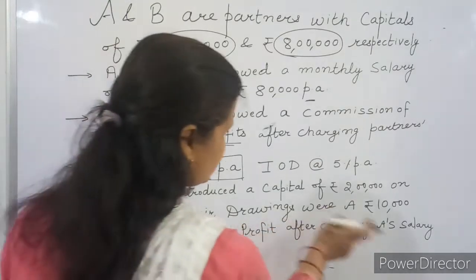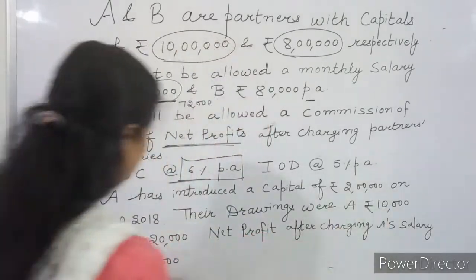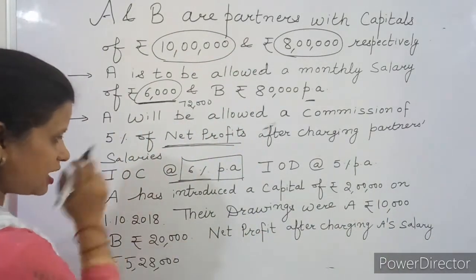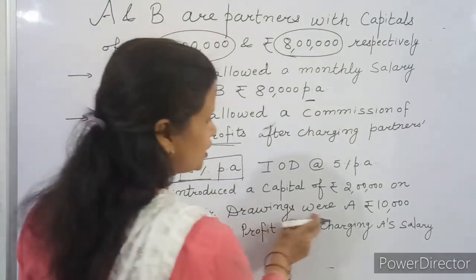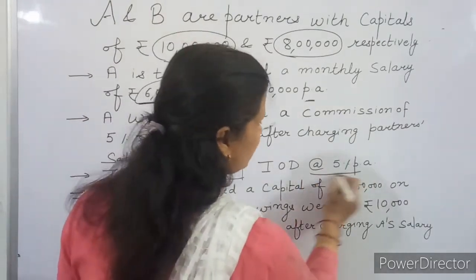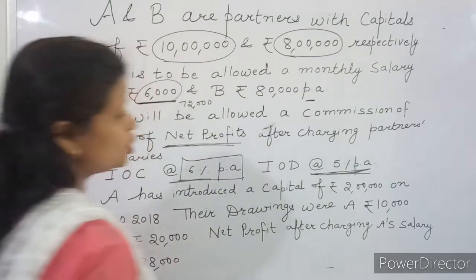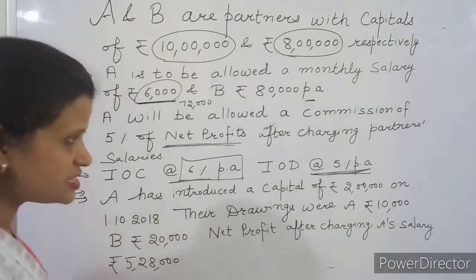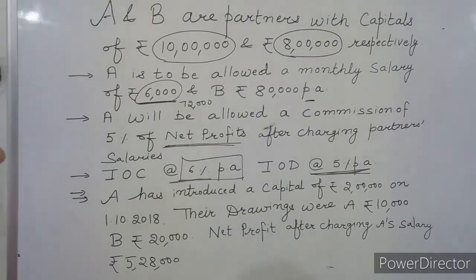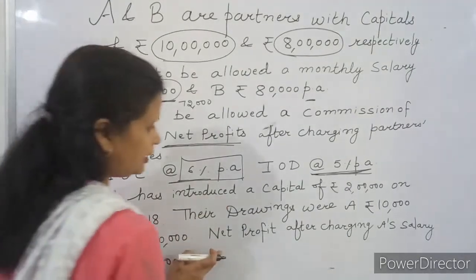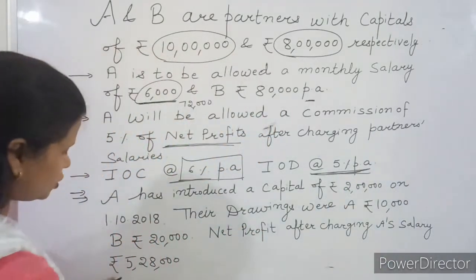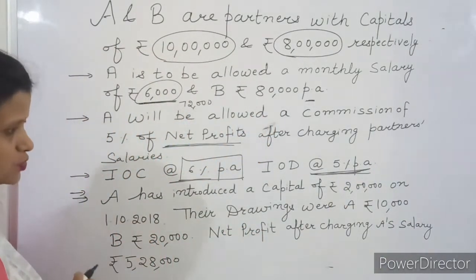Their drawings were A rupees 10,000 and B rupees 20,000. This already I have told you, when date of drawing is not given and rate is given per annum, interest on drawings will be calculated on an average basis for 6 months. And last point, net profit after charging salaries, rupees 5,28,000.